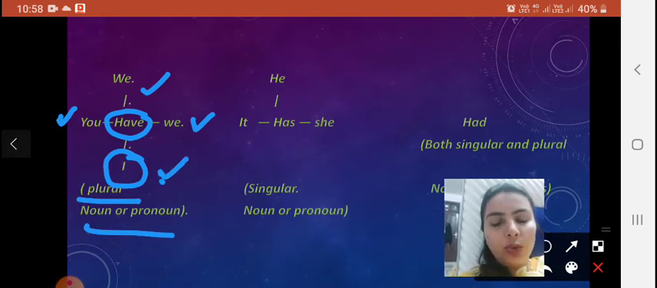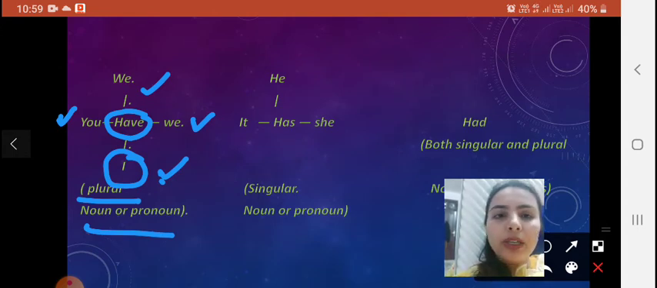Now, from here, one question arises: I is singular, then how do we use have with a singular word? We use have with I because it is a rule of English. Otherwise, we always use have with plural nouns or pronouns. So we use have with we, you, they, and I.